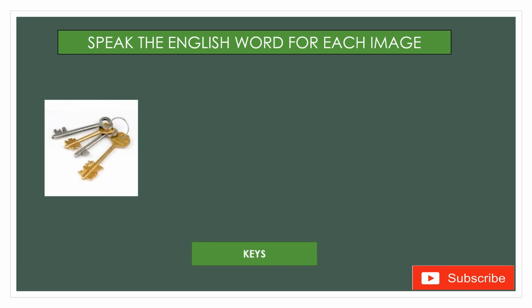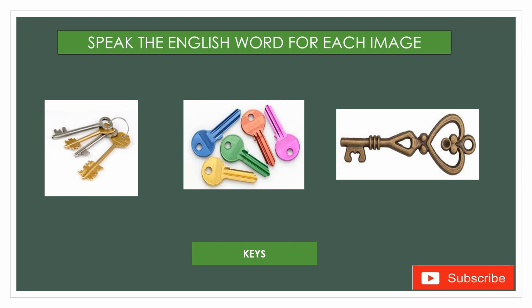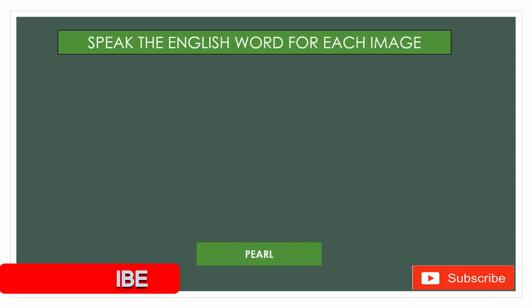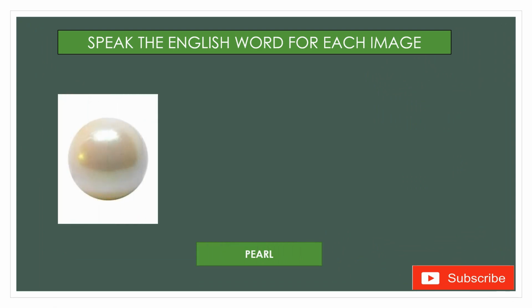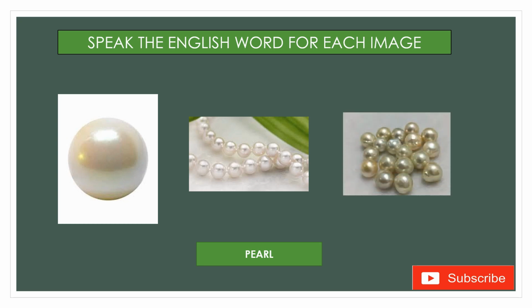Might be this or this type of instrument, we will call it trumpet. Keys, this type of keys or these keys. If there is one, you can call it singular. More than one, we can call plural, keys. Further, pearl, might be this type of pearl, a necklace type of pearl. If there is more than one, we can call it plural, pearls.